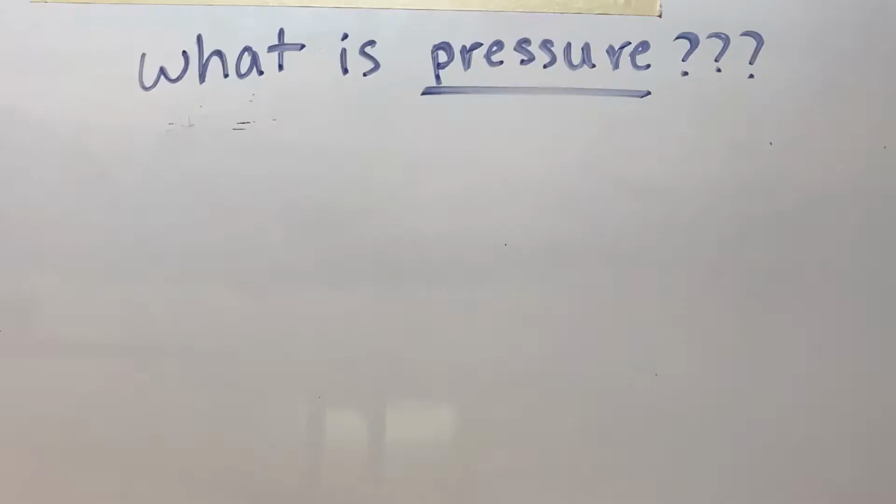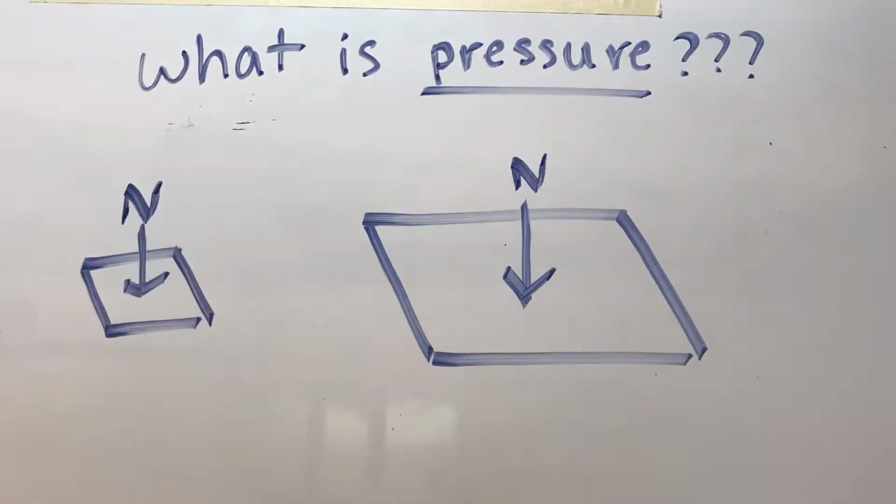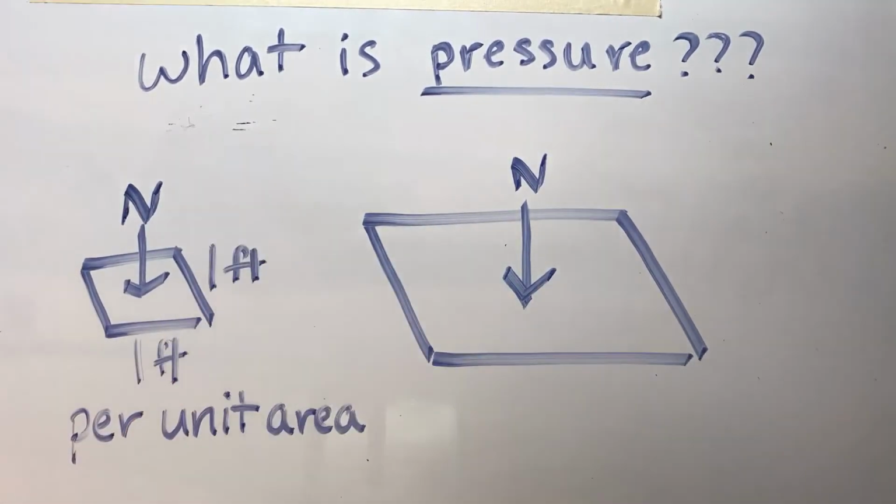What even is pressure? Pressure is a measure of how much force is exerted on a square unit of area. Put it simply, pressure is total force divided by area. Note that if you increase the area, you also decrease the pressure. The figure on the left has much more pressure than the figure on the right, even though the forces are the same. And the reason is because the figure on the right has the force distributed on a much larger area. Let's go to the thought bubble real quick.